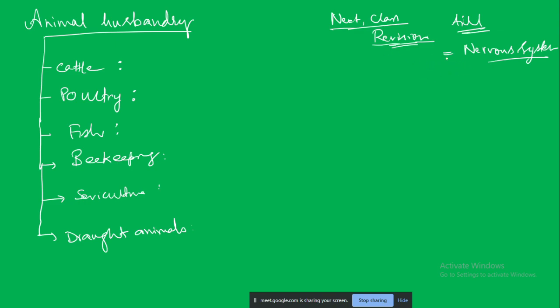What I want to say is that in the next class we will start the revision from the nervous system, and we will go backwards. So you can prepare the nervous system for the next class. We will do some revision exercise questions, and in that way let us start preparing for the final exam, so that you will be up to date by the time.